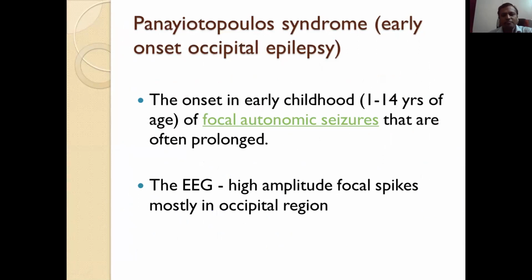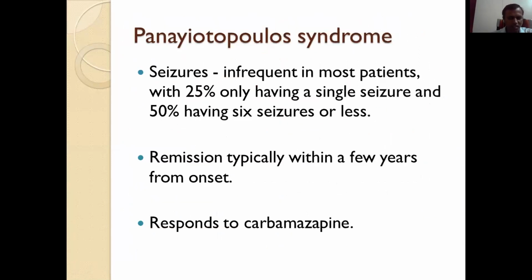The onset is in early childhood, 1 to 14 years of age, and it has focal autonomic seizures that are often prolonged. And EEG shows high amplitude focal spikes, mostly in the occipital region. In this syndrome, seizures are very infrequent, with 25% only having a single seizure and 50% having 6 seizures or less. And remission typically occurs within a few years from onset, and it responds to carbamazepine. Sometimes drug treatment is also not required.